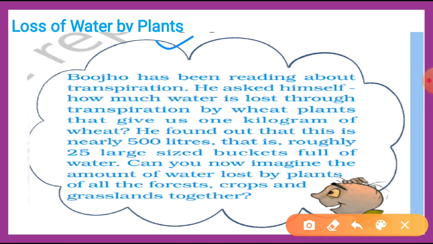He asked himself how much water is lost through transpiration by a wheat plant that gave us 1 kilogram of wheat, and he found out that this is nearly 500 liters. This is roughly 25 large buckets full of water. So that much high. This is a new thing. So far we have discussed this in the previous chapter, but let me tell you, transpiration is a process by which plants lose water in the form of water vapor through the surface of leaves and some other aerial parts. Okay class? So this must be clear to all of you.